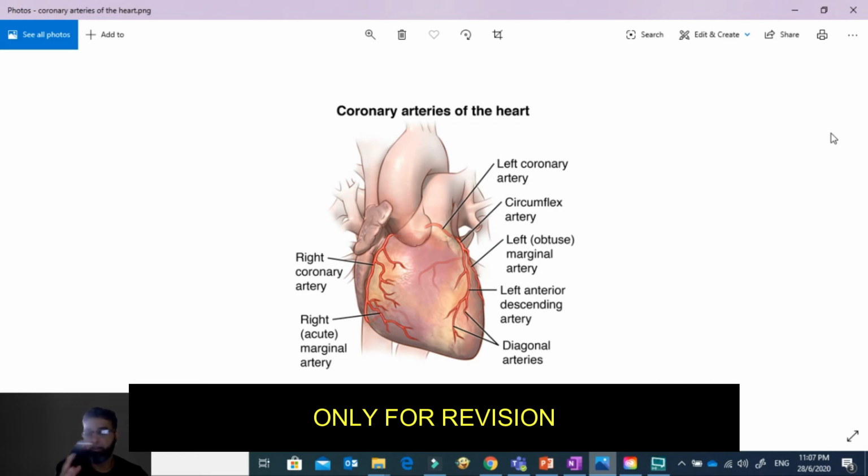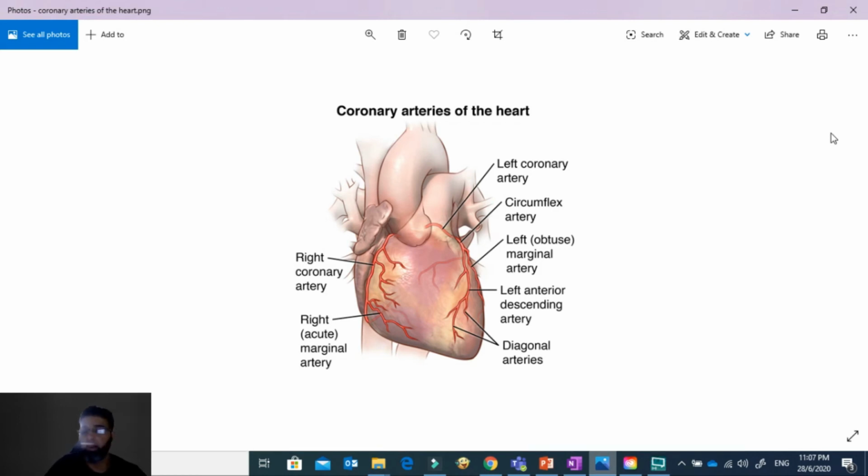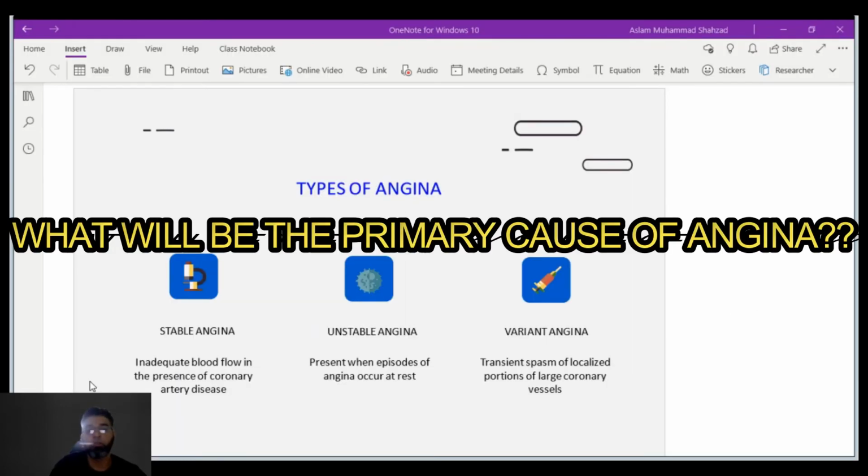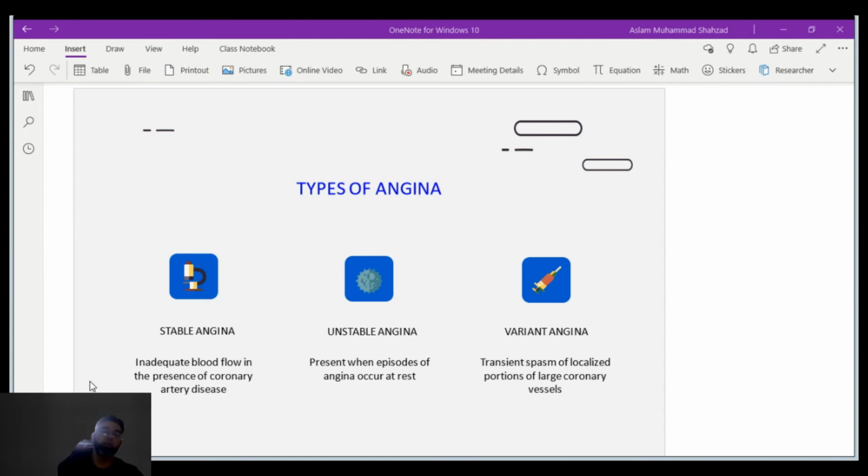So that's the anatomy, and actually the obstruction occurs here. Narrowing of the arteries occurs because of plaque formation, atheromatous formation, and that results in angina. So what is the primary cause of angina? It could be caused by an imbalance between the oxygen requirement of the heart muscles and the oxygen supply through the coronary vessels. I already mentioned this in the animated video.